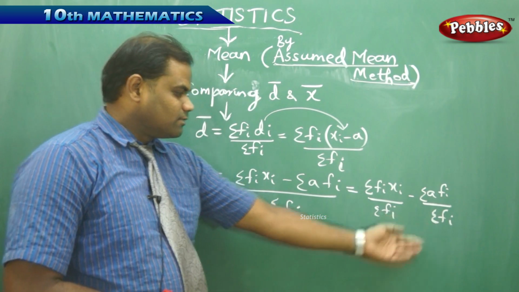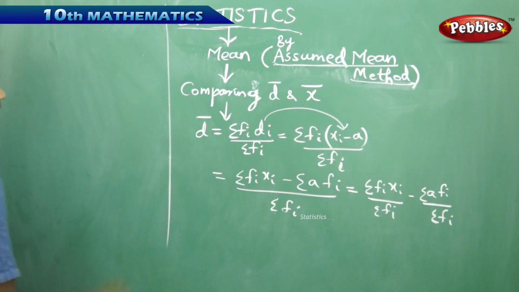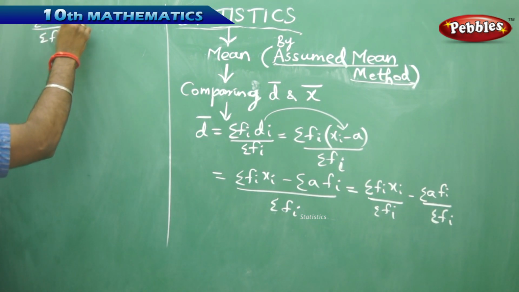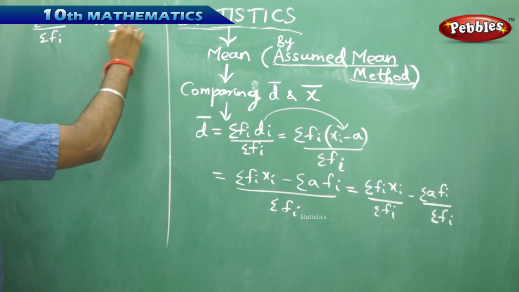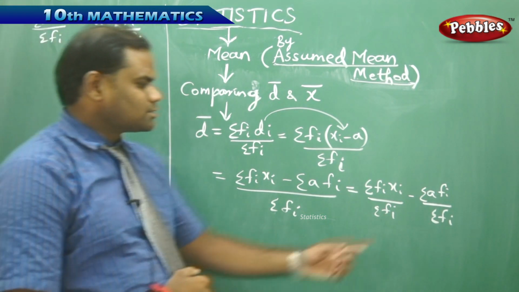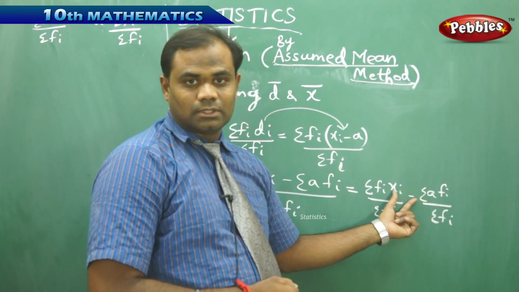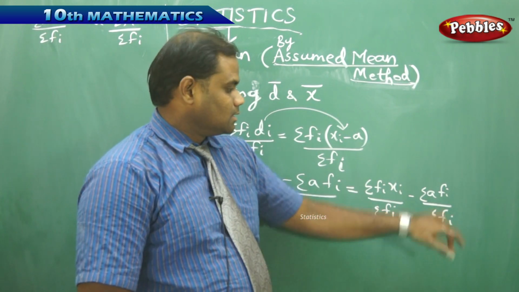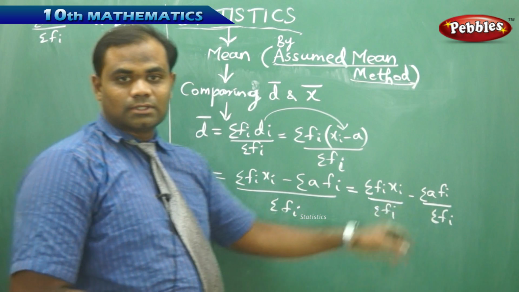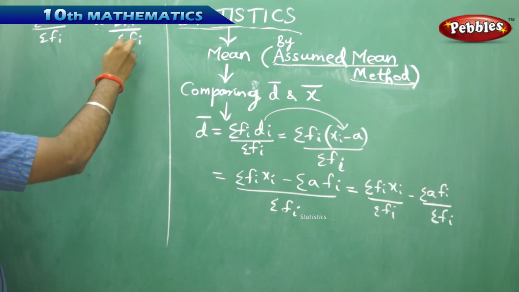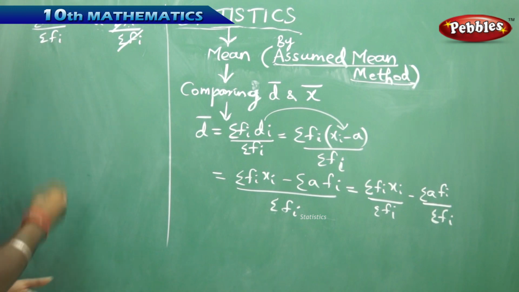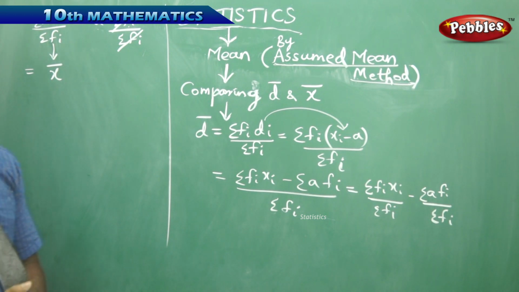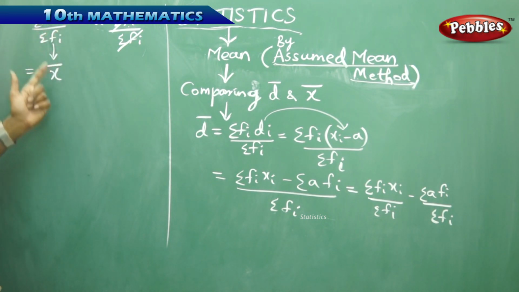Now, as I simplify this further, I obtain sigma fi xi by sigma fi minus a times sigma fi by sigma fi. Because a is independent of the index i, I can bring a out of the summation. This is common in each of the summation terms. So this reduces to a times sigma fi by sigma fi. Thus, this gets cancelled, and we know that the first term is nothing but the formula for the mean, which is x bar, because x bar is sigma fi xi by sigma fi.